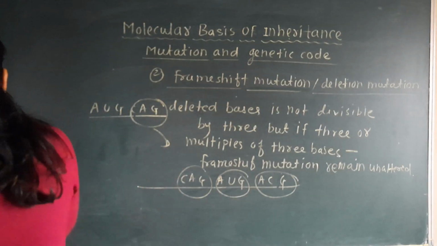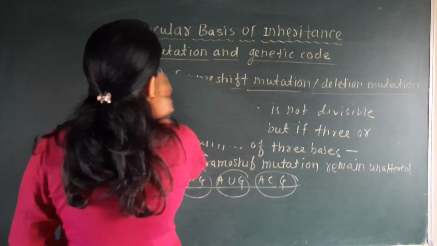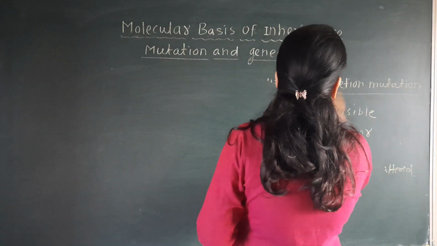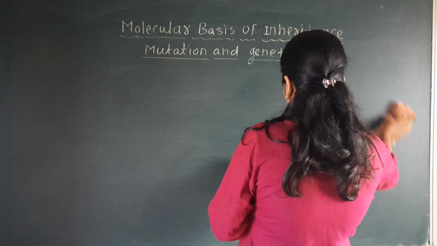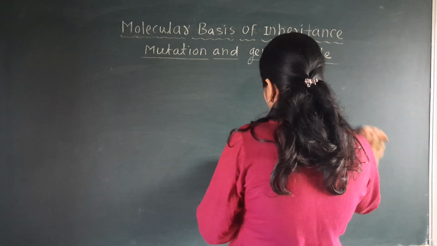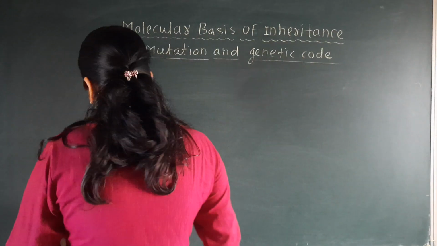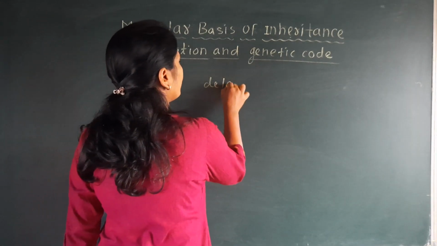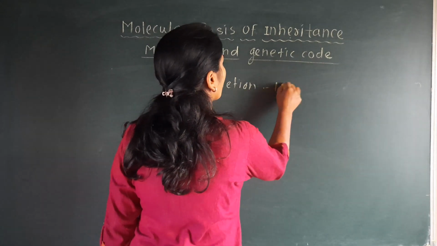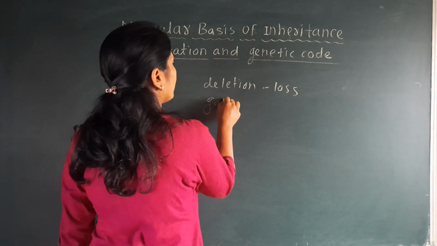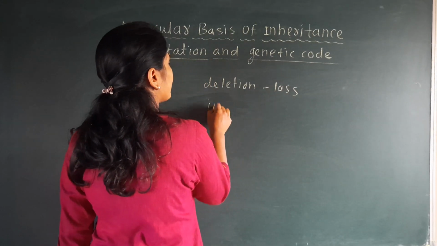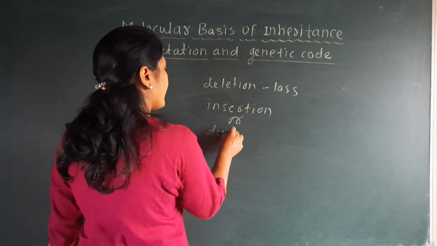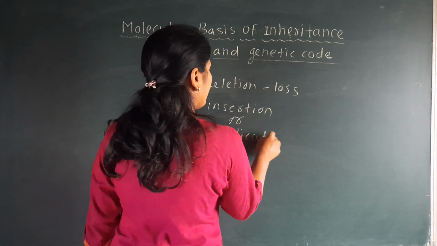And finally, we will see that in this mutation, the two examples we have already discussed, point mutation and frame shift mutation, there will be either loss, that means deletion, we call it a loss, or gain, insertion, which is also called duplication, meaning many.